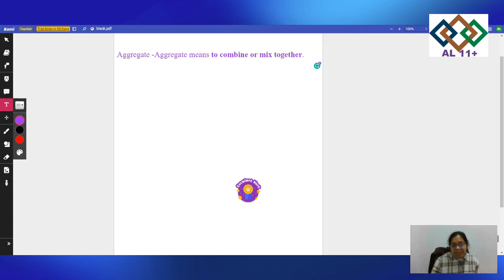You can play this as a game. I would ask, what does aggregate mean? Give 2 or 3 examples to your child to tell them what the word actually means. If your child doesn't know what the word means, you could tell your child, like, aggregate means to combine or mix together.